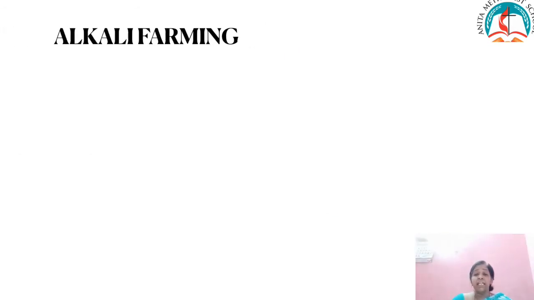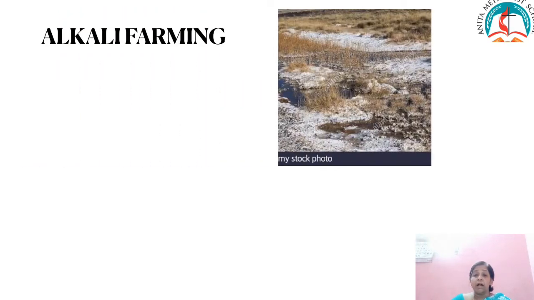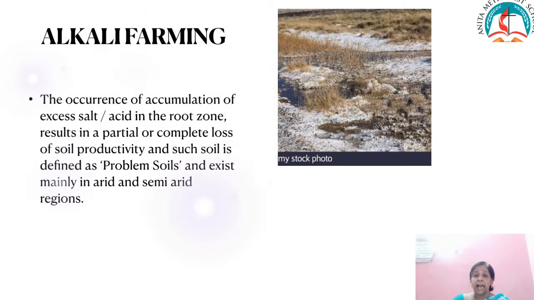Children, shall we learn the meaning of alkali farming? Nearly 50% of the irrigated land in the arid and semi-arid regions has the problem of salinization. Arid or semi-arid regions are called dry land, where there is no rain or little rain. Salinization is a major problem associated with irrigation. That is because the salt deposits in the soil become high level and it affects the crops. It is harmful to the crops.